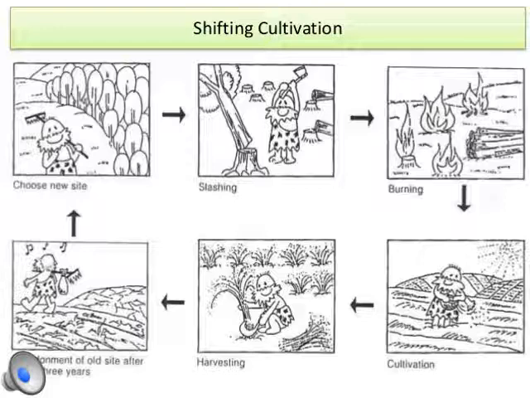After that they just leave, in order to let the fertility of the soil recover, because the ashes which have been burnt there will increase the fertility. Once the fertility has been gained, they start harvesting, then they cultivate. After that they abandon this land and move forward, because this land cannot be used again for cultivation now. So they move and select a new site again.